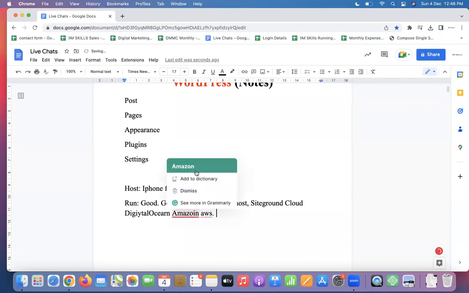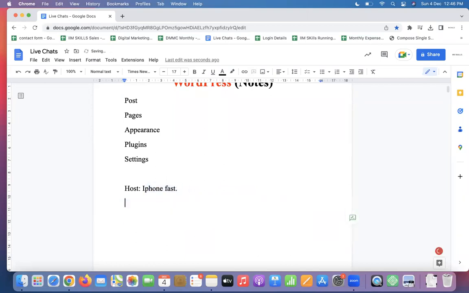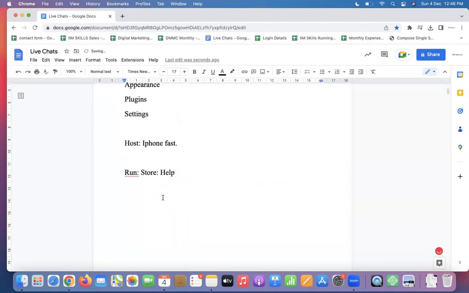Why? They are fast. What are hosts? They run your content. They store your data. They help you run websites. HostGator is okay. Anything on the cheaper side is not good. For me, it's very simple. Anything that comes at a lower cost is not good.